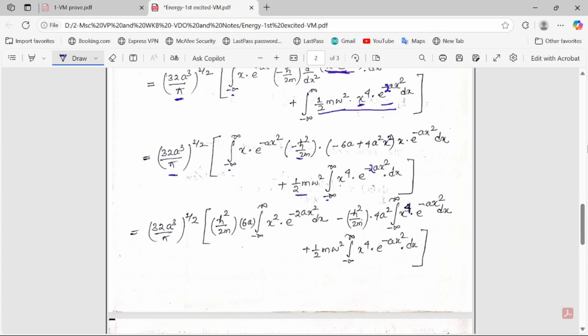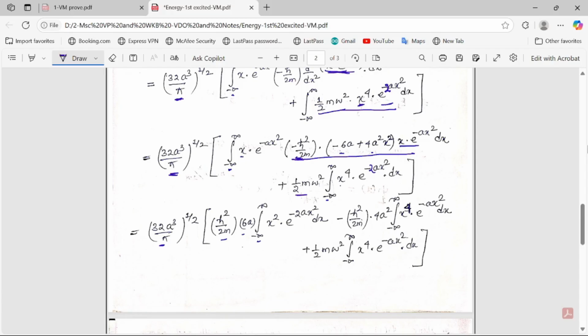Okay, now the constant term written as such here: minus h cut square by 2m minus 6a. I'm going to multiply this minus h cut square by 2m, 4a square x square with this term also. So here we can get the two terms by multiplying this term with this one and this one. Here minus h cut square by 2m minus 6a, so it will be plus h cut square by 2m 6a, minus infinity to plus infinity integration, here x e to the power minus ax square,